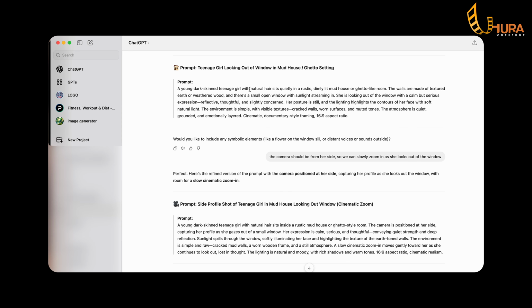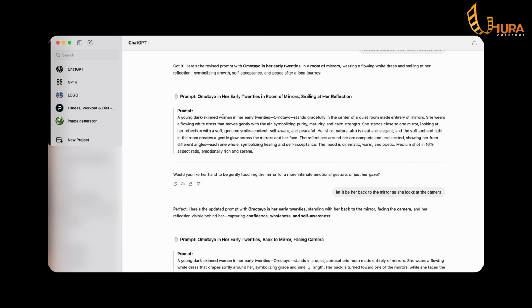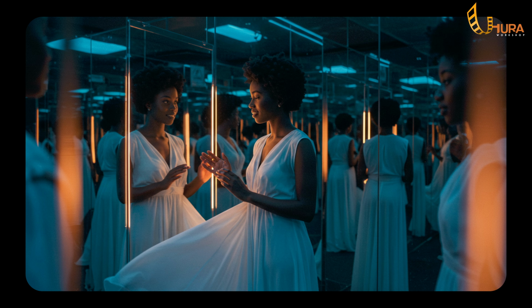A young dark-skinned teenage girl with natural hair, and so on. So what I did was to copy this, head over to Image Effects, and I pasted it there, and Image Effects gave me that image. If you look at this, this is Omotayo in her early 20s in a room of mirrors, smiling at her reflection. I created several versions of this before I settled for the one I used in the video.